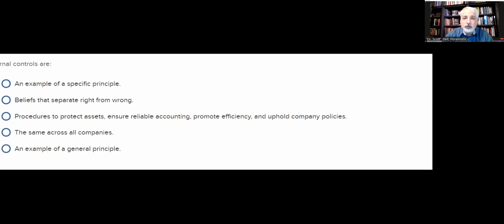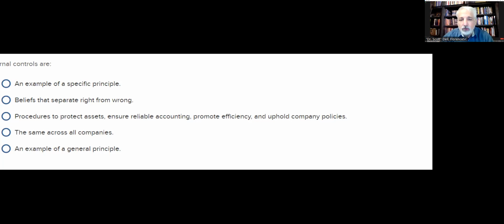All right, internal controls. What are internal controls all about? This is question 5. Not a specific principle before the separate right and wrong, though. Procedures to protect assets. That's what internal controls are. We're protecting inventory. We're protecting fixed assets and equipment. We're protecting anything that is an asset of the company.